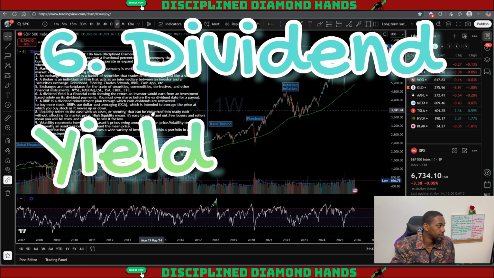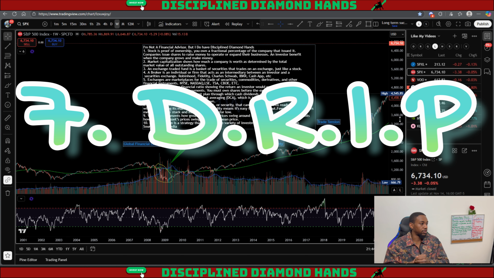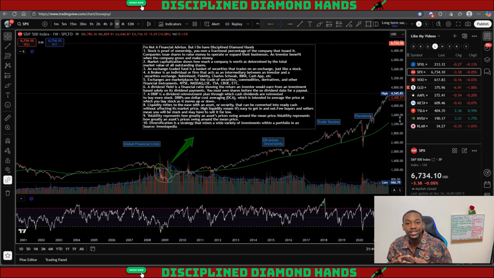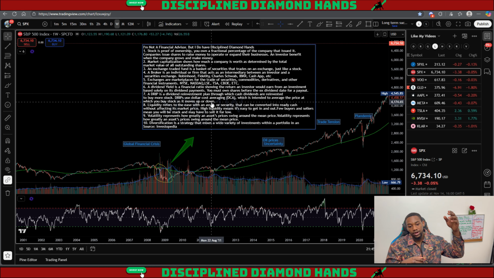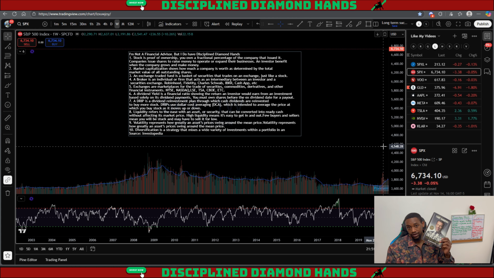A dividend yield, this is where the real money comes in. So DRIP is a dividend reinvestment plan. A DRIP, everyone needs DRIP activated on. You need DRIP in the real world, you need DRIP in the stock market. DRIP is gonna automatically help you dollar cost average, but then with your paycheck, you also have to dollar cost average. If real estate has less buyers, it's less liquid. Private equity is less liquid. This book will teach you a lot about diversification.